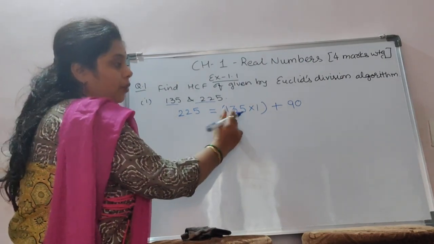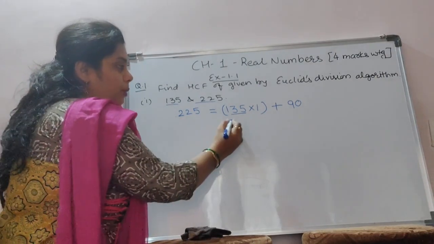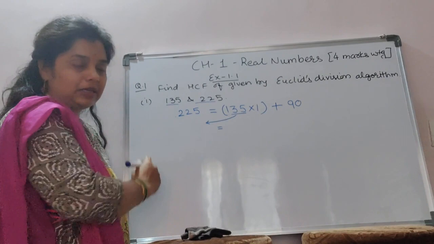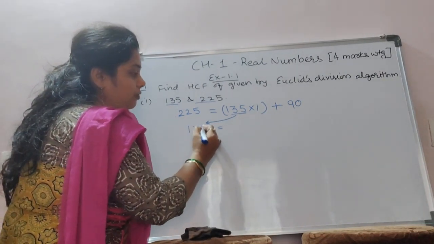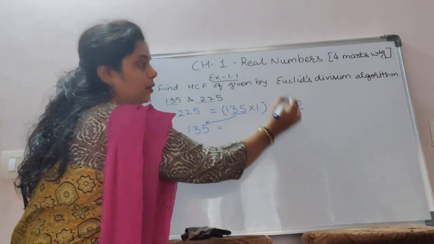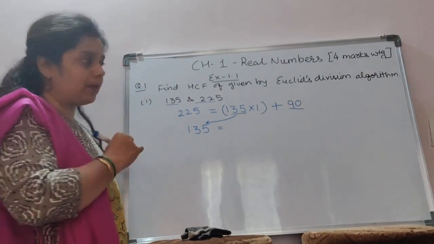Okay. Now this divisor becomes a dividend and you have to take it on the left hand side. So it is 135 here. And that was a remainder in the first step.